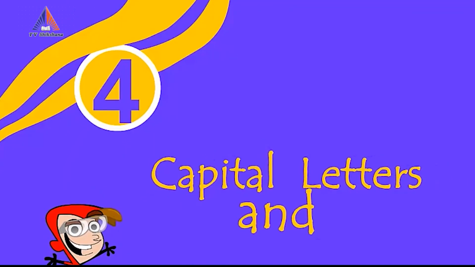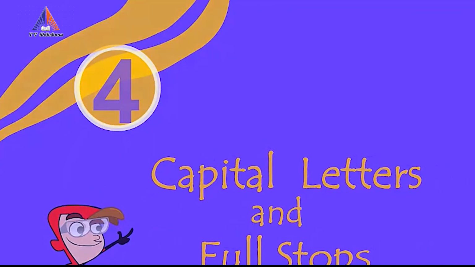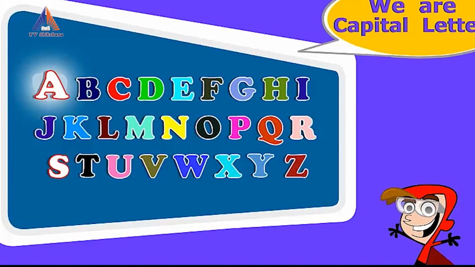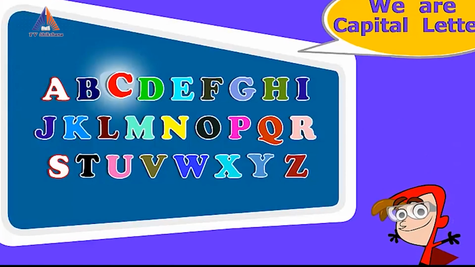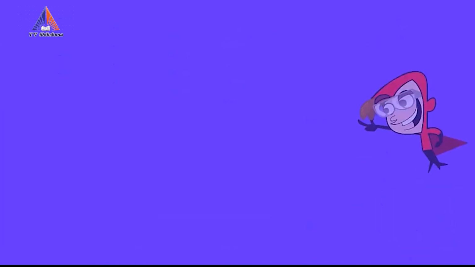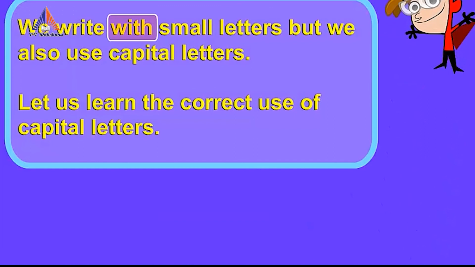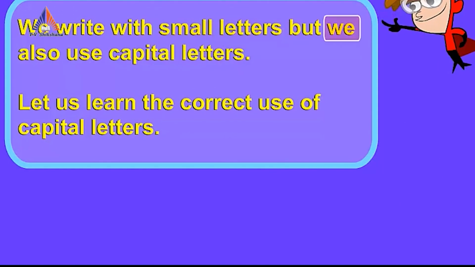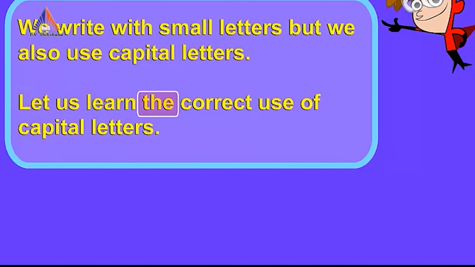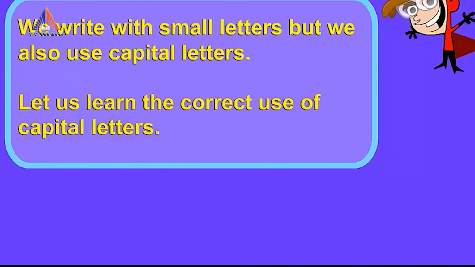Chapter 4. Capital letters and full stops. We know that in English there are two types of letters, small letters and capital letters. We are capital letters. We are small letters. We write mostly with small letters, but we also use capital letters. Let us learn the correct use of capital letters.